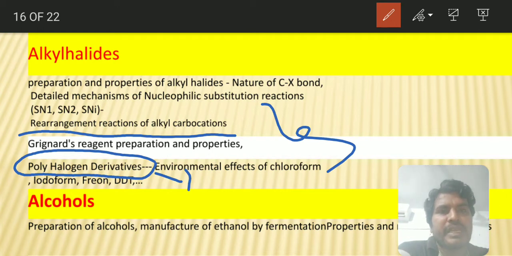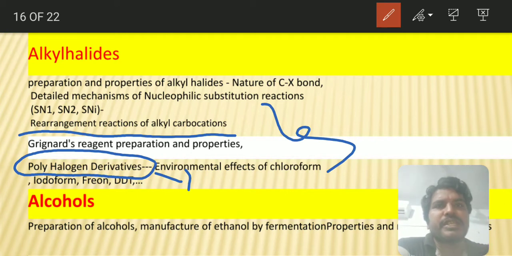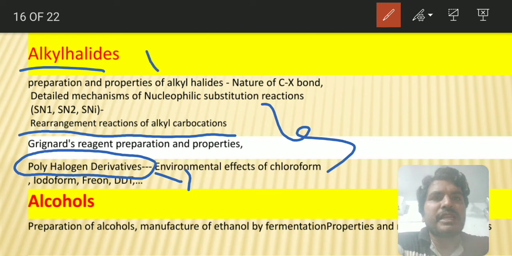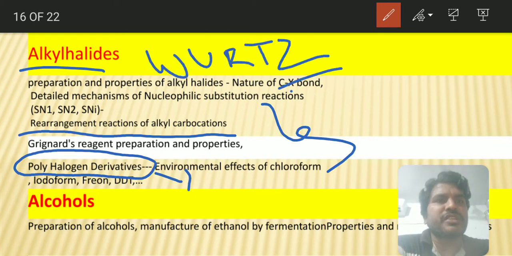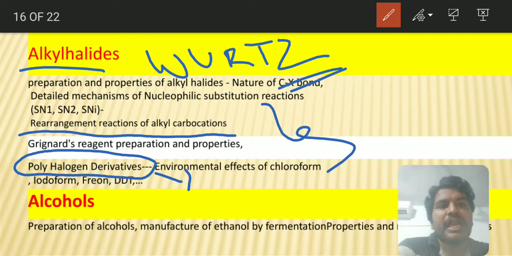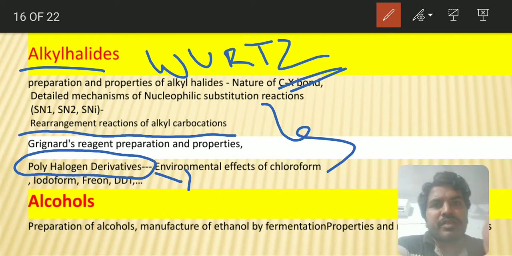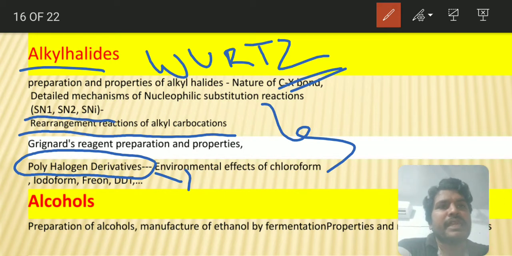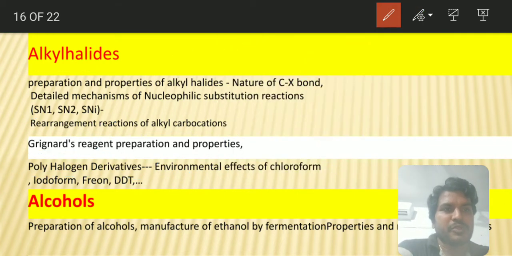And at the same time, methyl chloride, methyl bromide, methyl iodide, based on them also dipole moment questions are possible. And from the alkyl halides, the important reaction is the Wurtz reaction. Anyhow, we have studied this in the alkanes already, so I'm not stressing much on it. But be careful with the SN1 and SN2 mechanisms. These are the things you have to note down in the case of the alkyl halides.